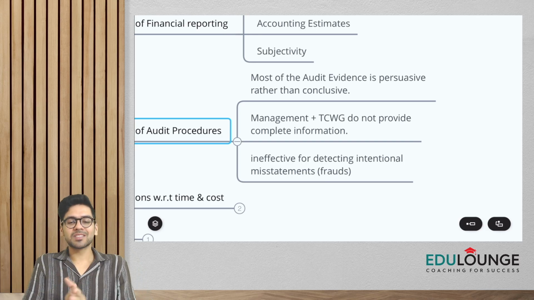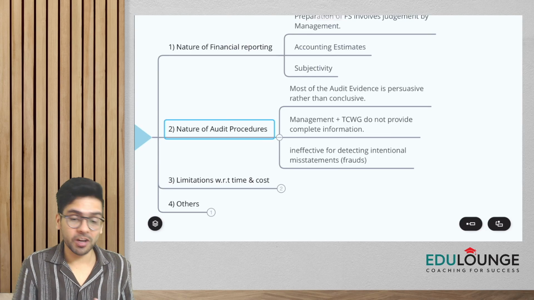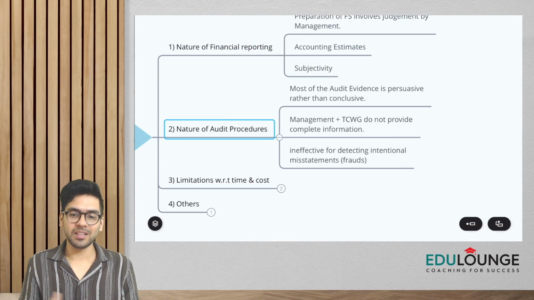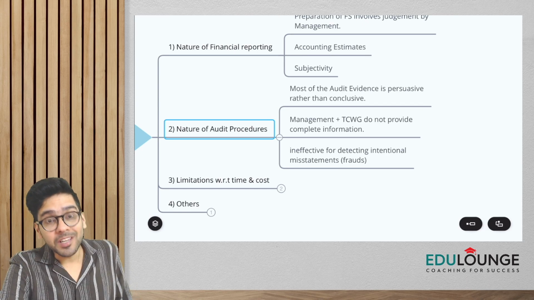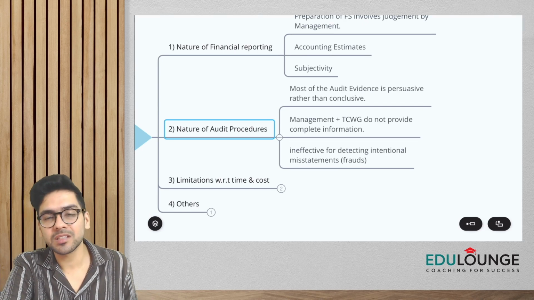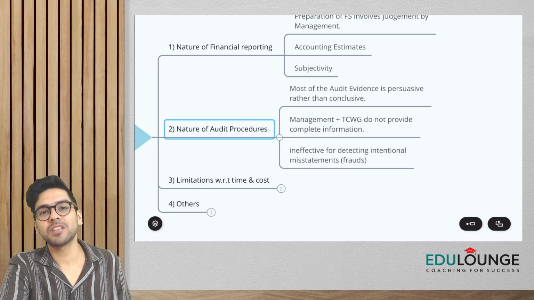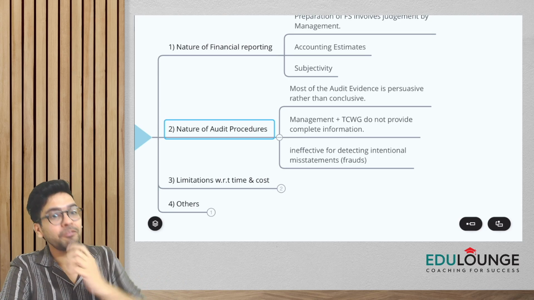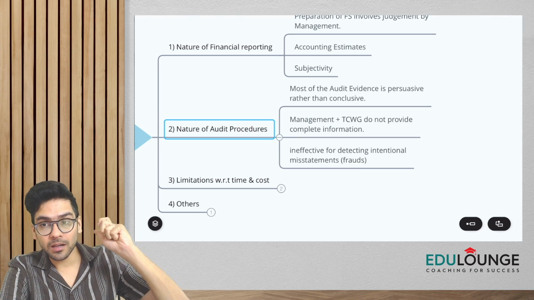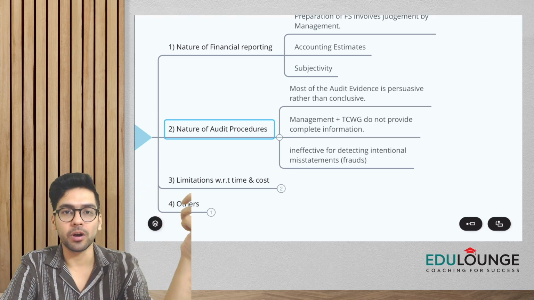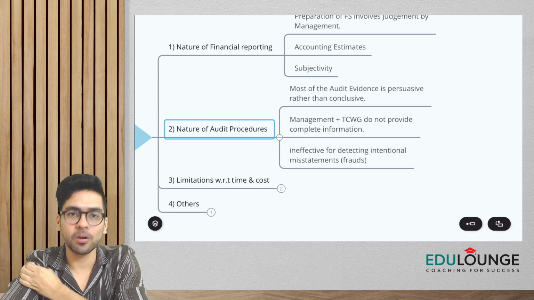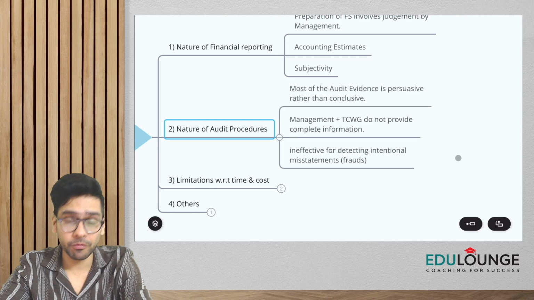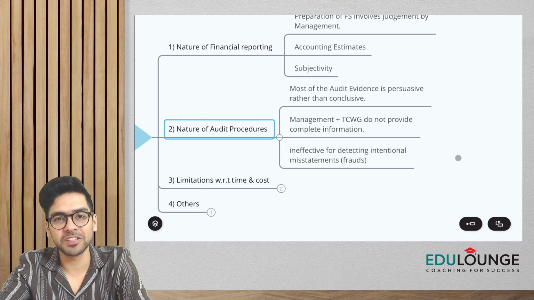Anyways, number one is that we are talking about the nature of audit process. So number one is most of the audit evidence that we obtain is persuasive, guys, rather than conclusive. And management, TCWG might not provide us complete information. What if some transactions are omitted? We won't even get to know about it. And if, let's say, management has indulged in some fraud, we might not be able to detect that also, guys. See, our work is to see whether the financial statements are giving a true and fair view. We don't have the investigatory powers and all.